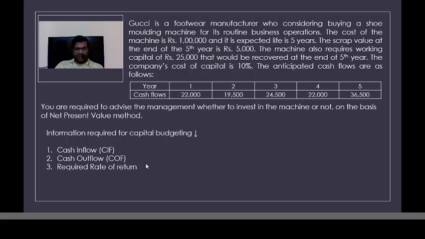Third is the required rate of return, also known as discounting factor. Right? So these are different names. It is known as required rate of return, it is known as cost of capital, it is called opportunity cost. So don't get confused. All have the same meaning. Basically, we need a rate to discount our cash flows, and that rate is given here, 10%. So after discounting all these cash flows at the rate of 10%, we have to see what is the net present value. So let's do the calculation.